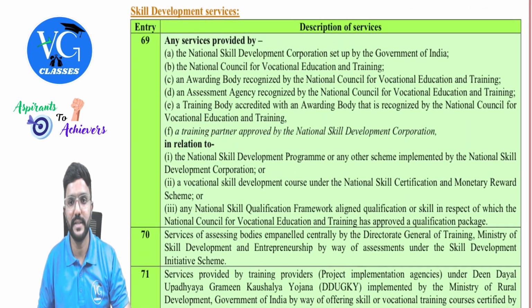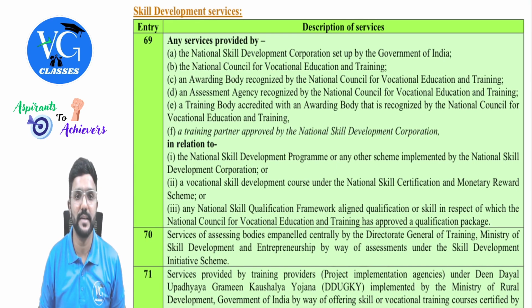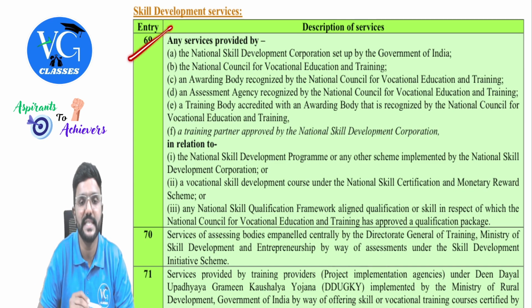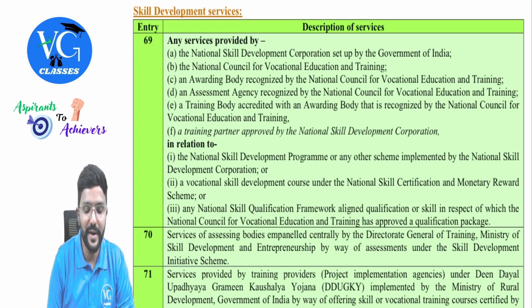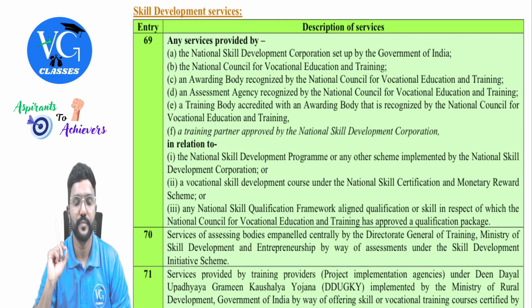Next, skill development services. Nothing much to explain here, guys. They have given the list of a few training services or skill development services which are exempt. We'll quickly go through. Entry 69. Any services provided by the following people as supplier. Who are those?